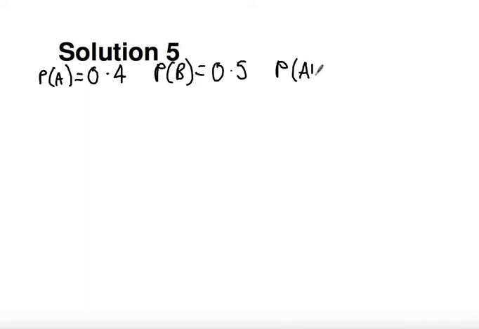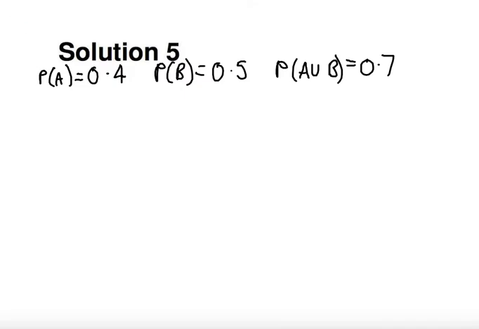Okay, so this is a question I know is done consistently badly by lots of students. It says to show that they are independent, which means you cannot assume they're independent. You are going to have to solve in some way and show conclusively that they're independent. So I've got that the probability of A is 0.4, probability of B is 0.5, and the probability of A union B equals 0.7.